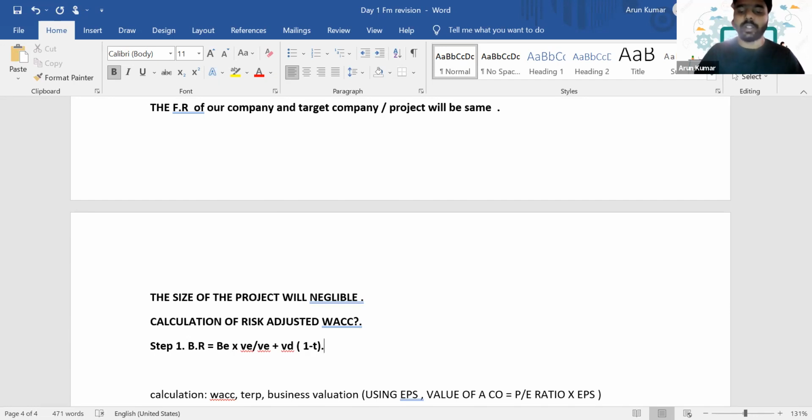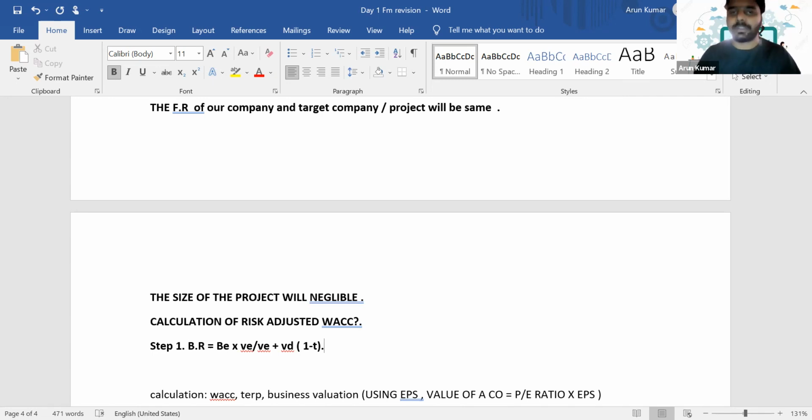So in this particular situation, step one, the equity beta, the value of equity and the value of debt, everything that we will be using is of our target company, because we are using the inputs of the target company to calculate the business risk.